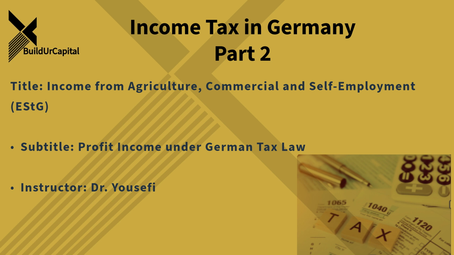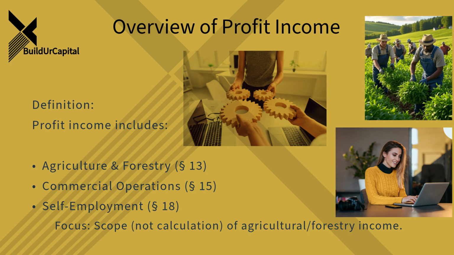It can seem a bit dense at first glance, definitely. But getting these distinctions down is pretty crucial for understanding how different economic activities get treated financially. Our mission today is to pull out the most important bits for you, make it clear. So let's start with the first one: income from agriculture and forestry. That's Section 13 of the Income Tax Act, right? Broadly, what are we talking about here?